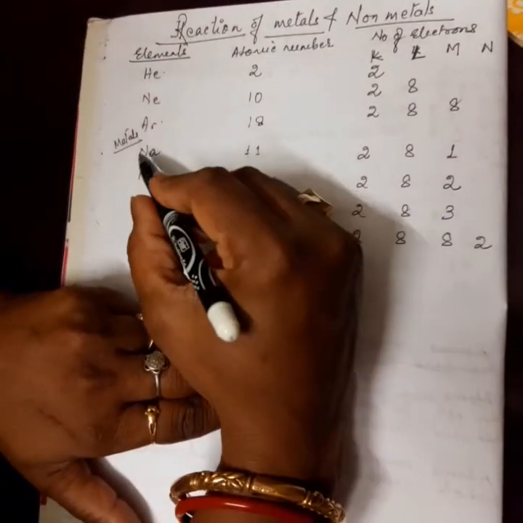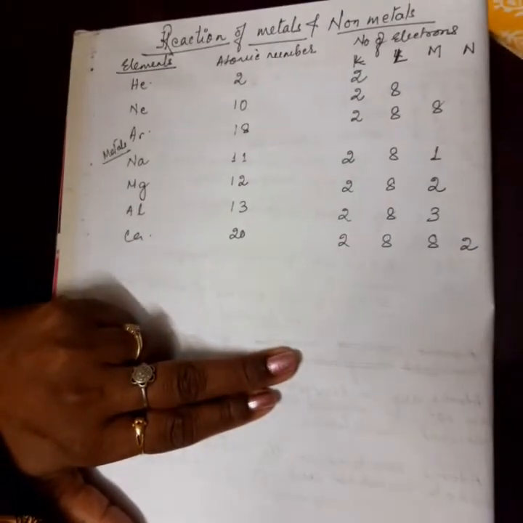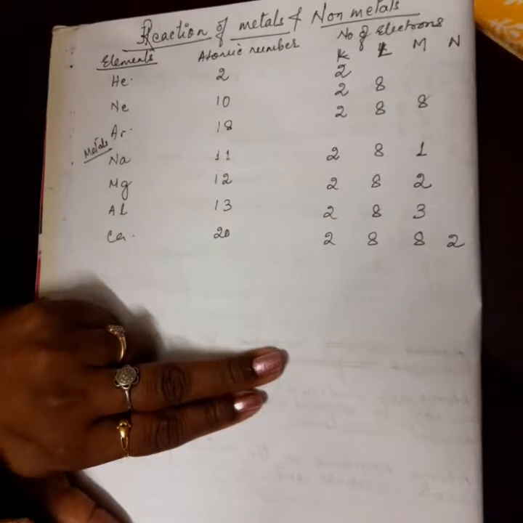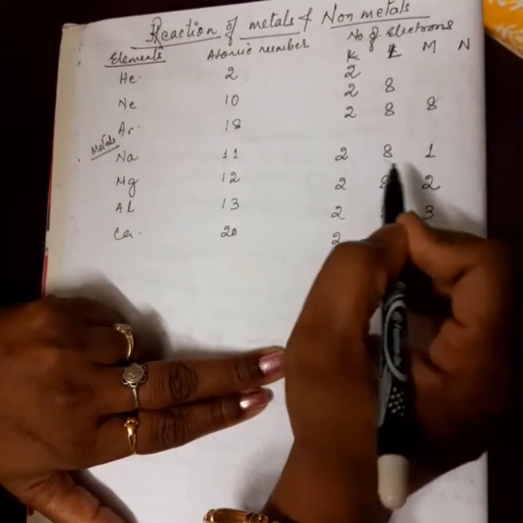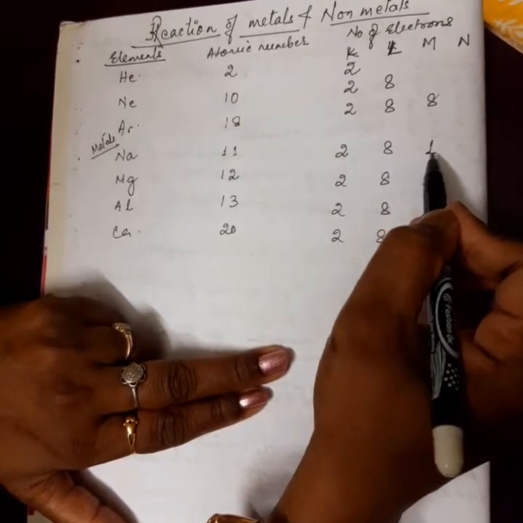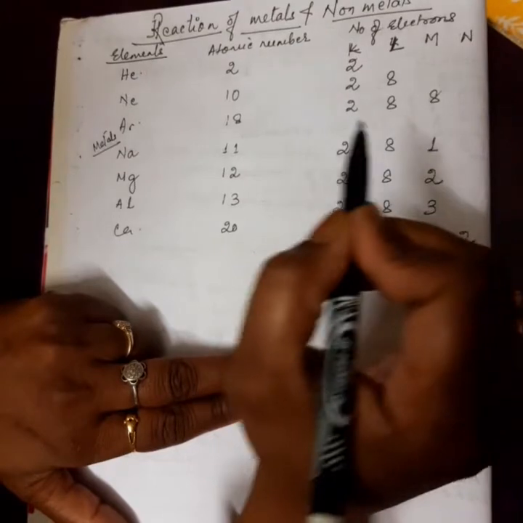Let us take the case of sodium. Sodium has 1 electron in its outermost shell, so the outermost shell is incomplete. Incomplete means it needs to become stable.